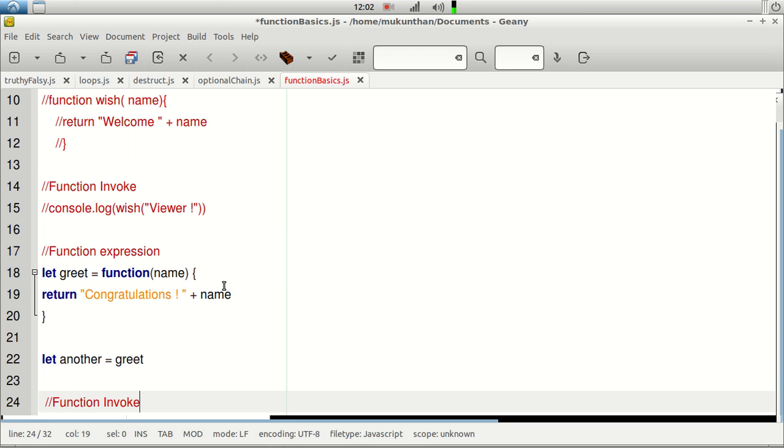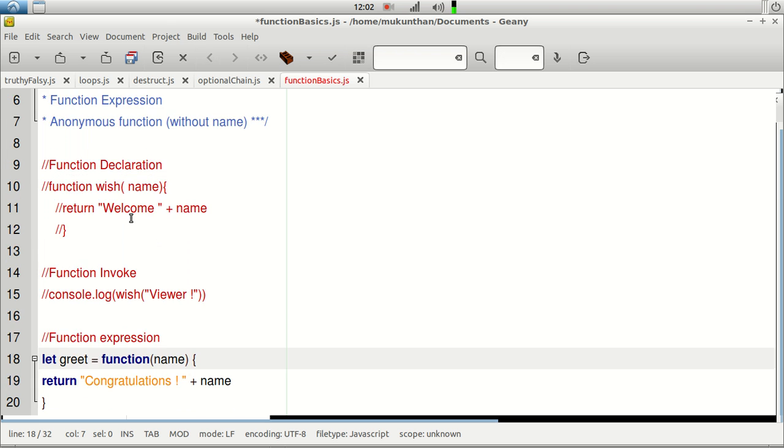And next topic we are going to see is function expression. So function expression in the sense, rather than creating the function with the name, you will be creating the function, but you will be giving the name at the last. So it will be just like a variable declaration and initialization. Here the variable name is greet, which will hold the function object, and this will be the function declaration, or let's say function definition without any name, because we are giving the assignment to the variable called greet here.